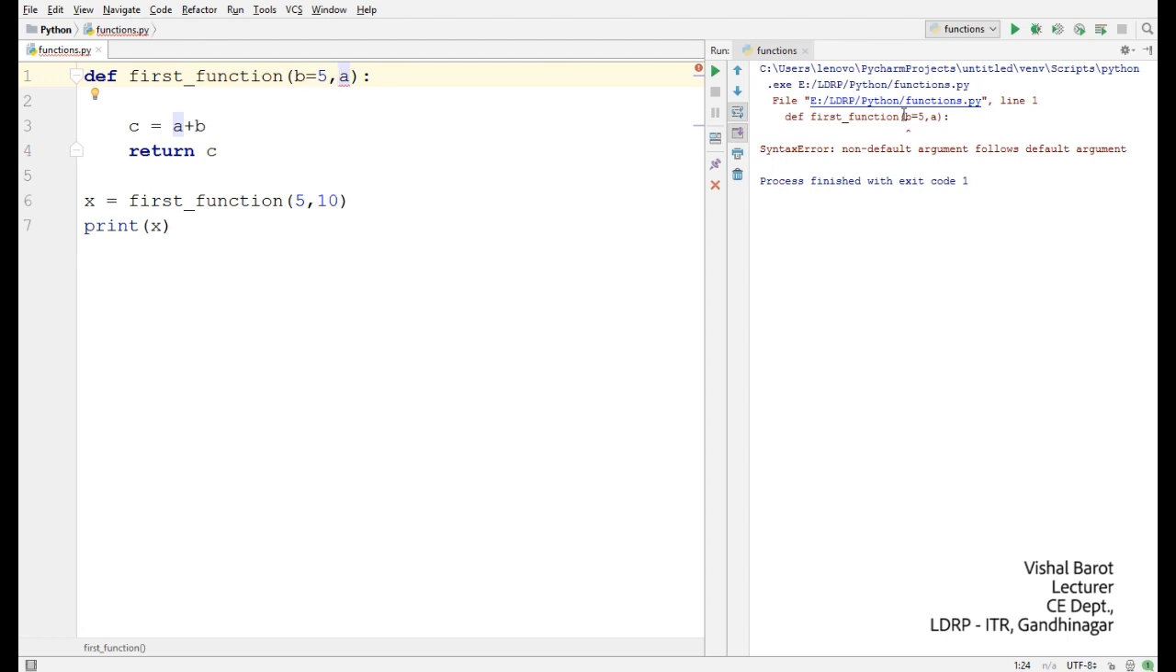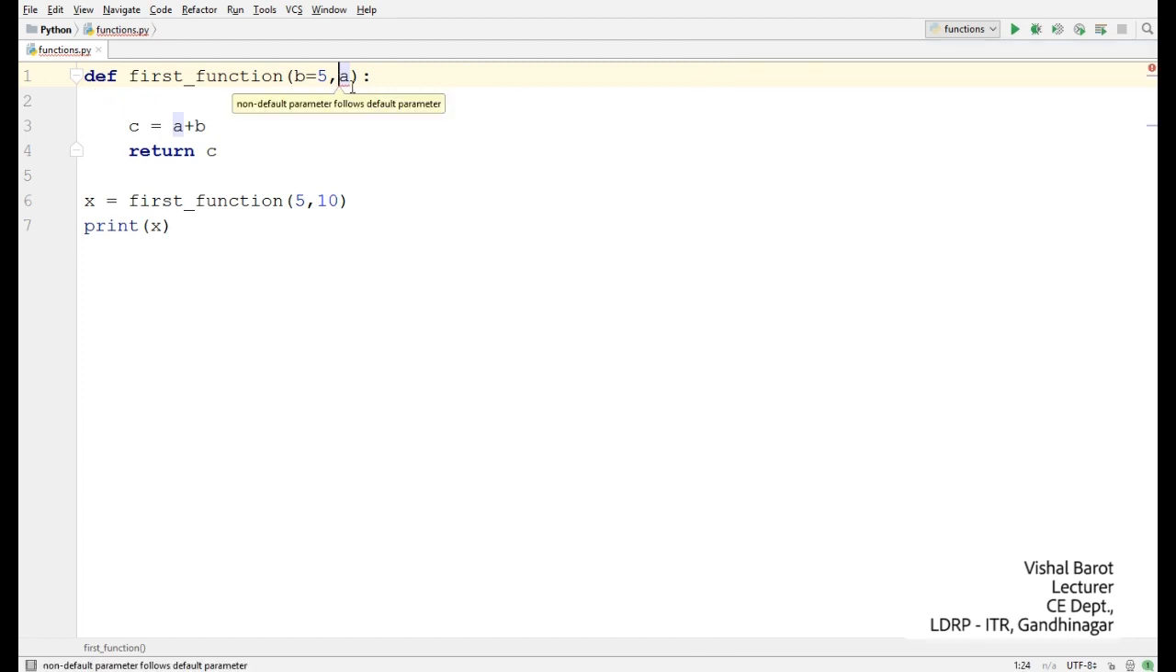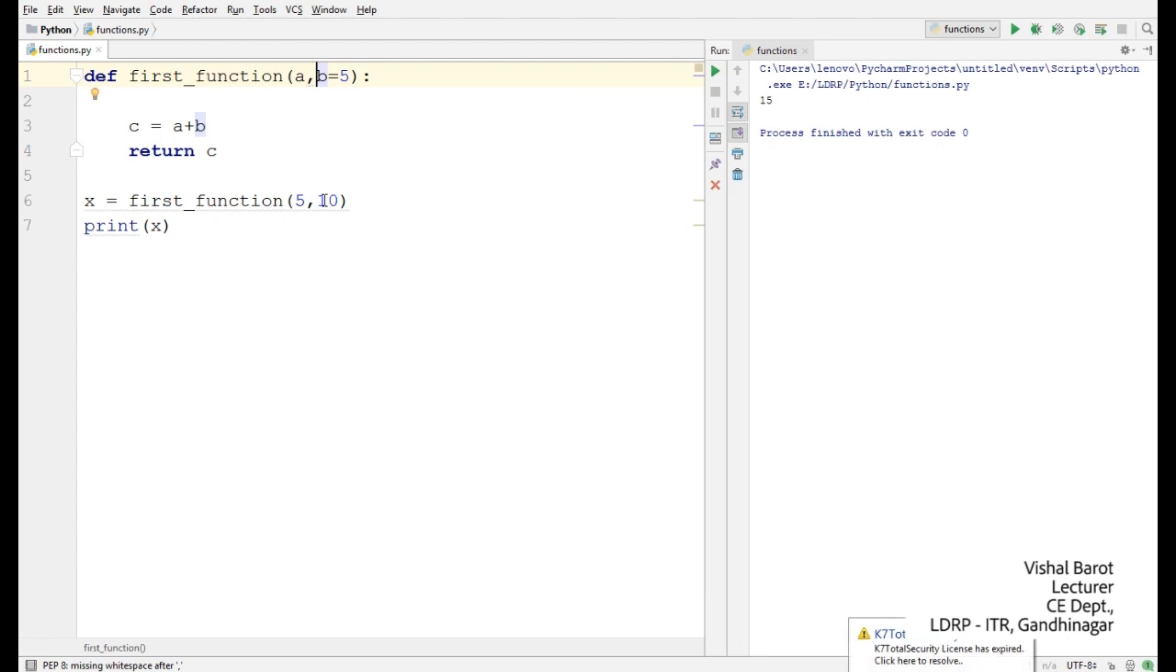So what is the error? When you are going to run any program with default arguments, you have to keep in mind that every default argument must be the trailing argument of the function, which means a non-default argument following a default argument generates an error. So non-default arguments cannot follow the default argument, or in other words, every default argument must be the trailing argument of the function. So we write 5 comma 10, and if we run the program, the output is 15.